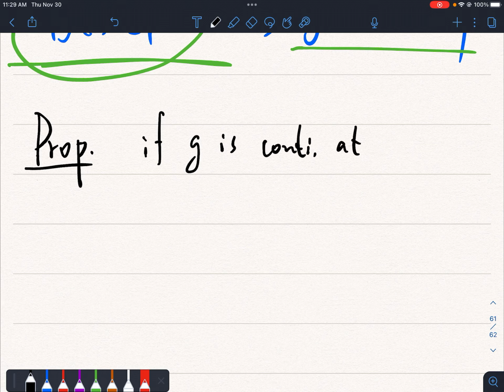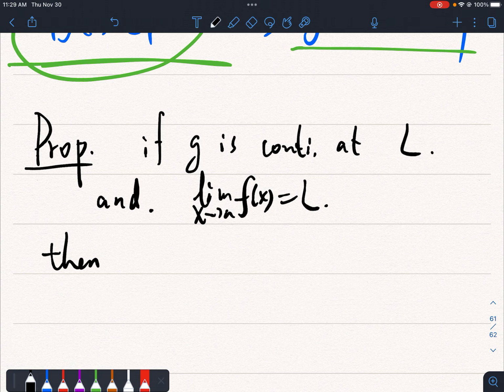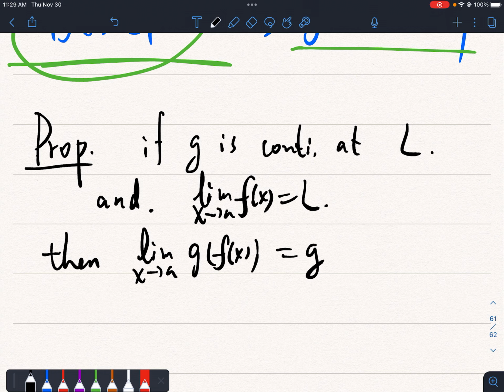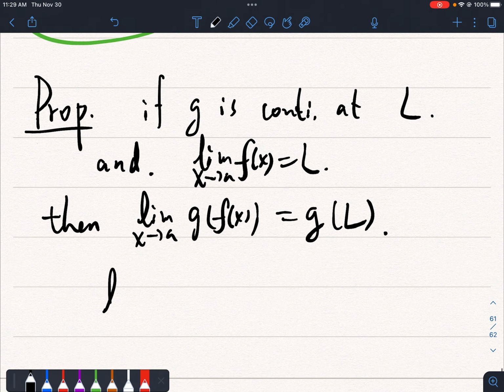If g is continuous at L, and let's say the limit as x approaches a of f of x is L, then we can switch the order of the limit and the continuous function g, which is the limit of g of f of x will be equal to g of L.